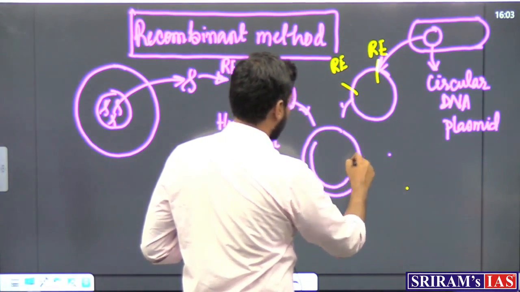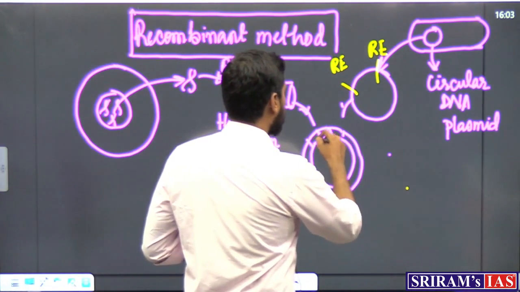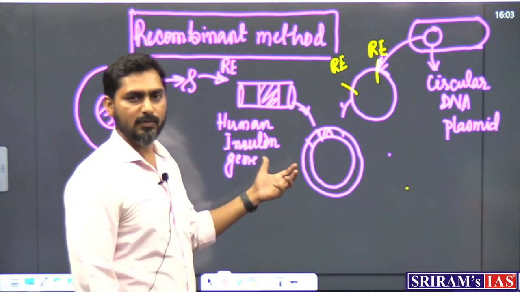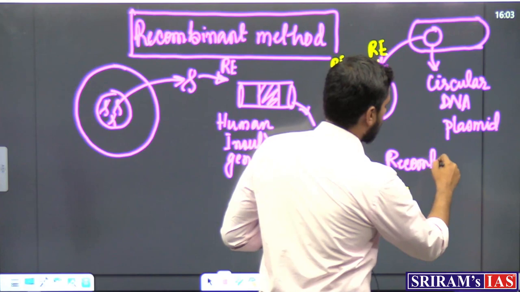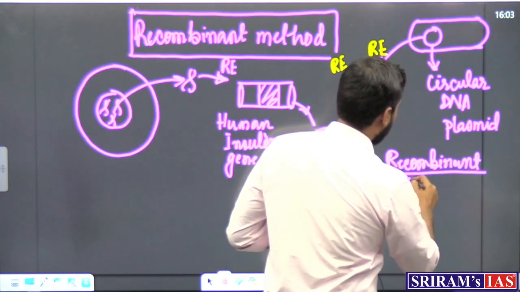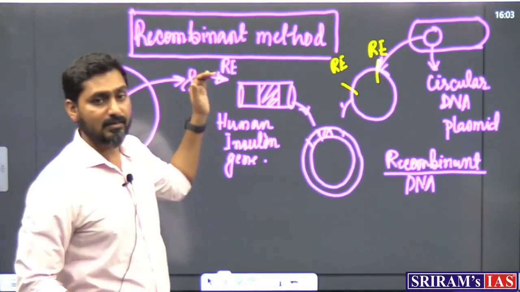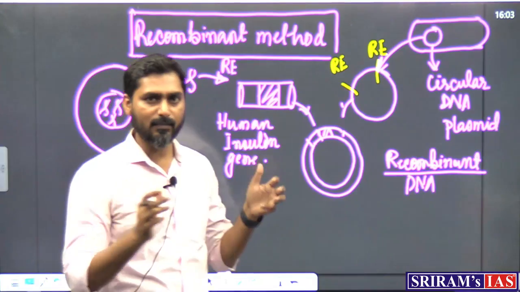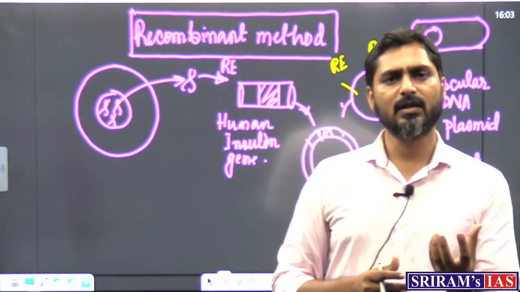So, this is what is called as the recombinant DNA. Why it is called as recombinant DNA? What we have done, we have taken something from a bacteria and we have taken something from humans and we have combined them. So, we have combined genes from two different sources and we have got a new gene.